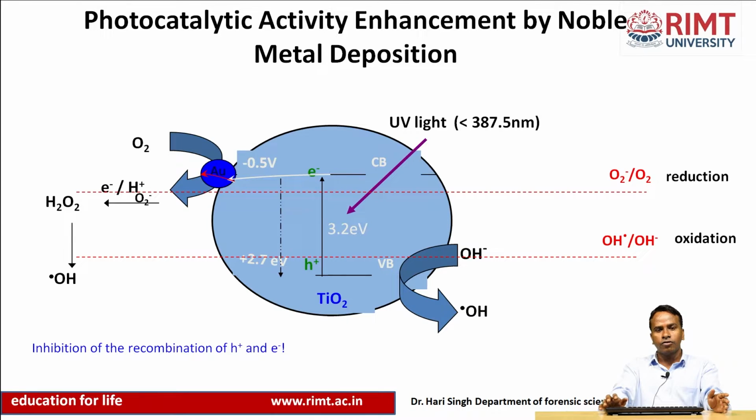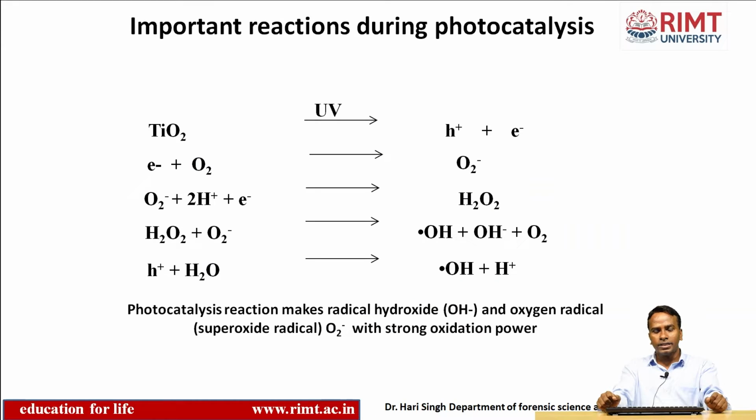Titanium oxide first absorbs the sunlight, basically UV, and creates electrons and holes. The electrons react with oxygen to form the superoxide radical, that is O2⁻, with oxidizing power. This oxygen free radical reacts with an electron and 2 H⁺, that is 2 protons, to form hydrogen peroxide, and hydrogen peroxide further reacts with the superoxide to form the hydroxyl radical, and that hydroxyl radical is very important for the reaction.